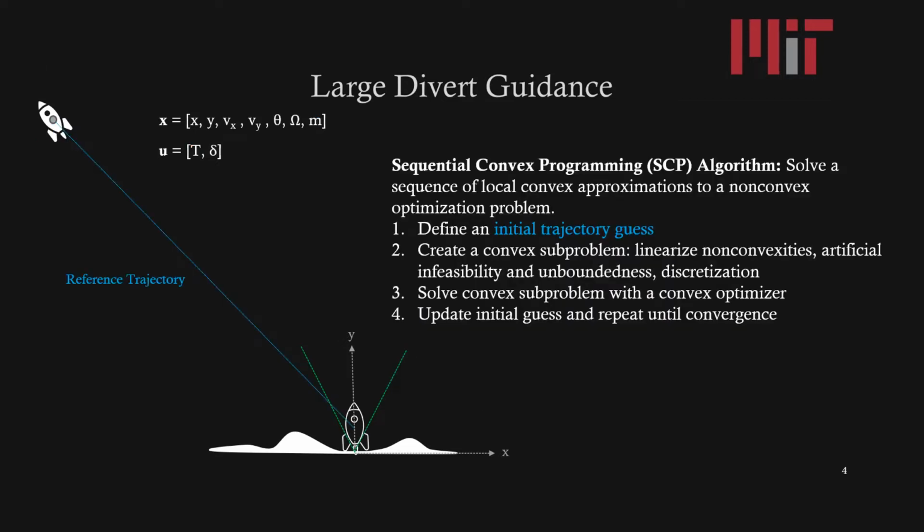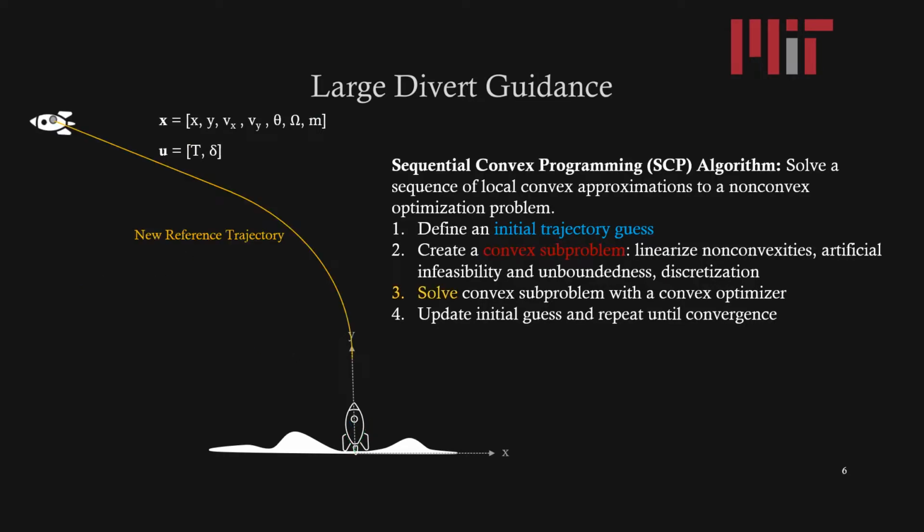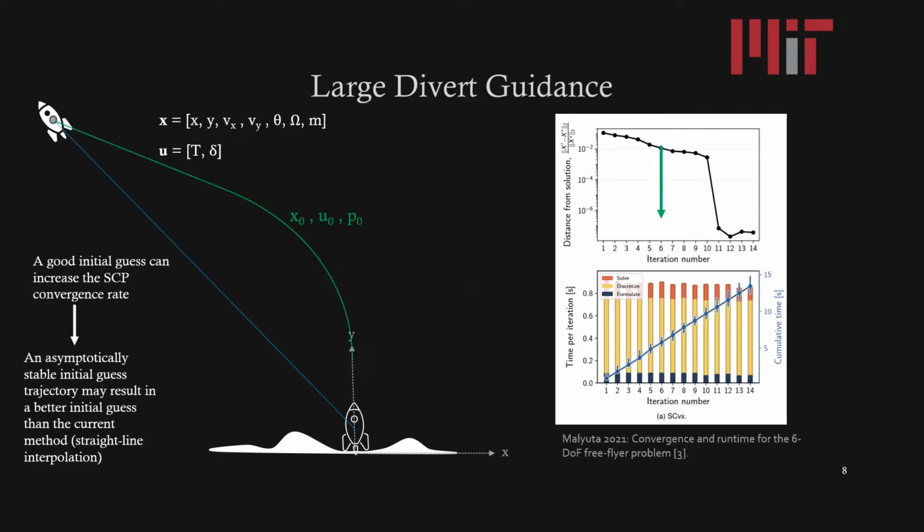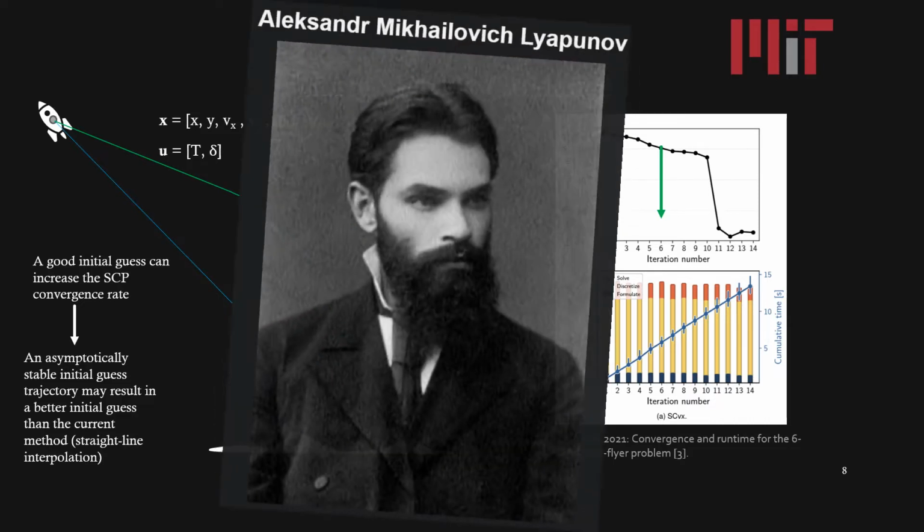State-of-the-art guidance algorithms use sequential convex programming to solve a sequence of local convex approximations to the non-convex guidance problem. In order to reduce the number of iterations required to converge to a solution, I propose to create a new initial guess strategy that no longer uses the currently implemented straight line interpolation method, but instead utilizes an asymptotically stable initial guess strategy formulated using Lyapunov theory.